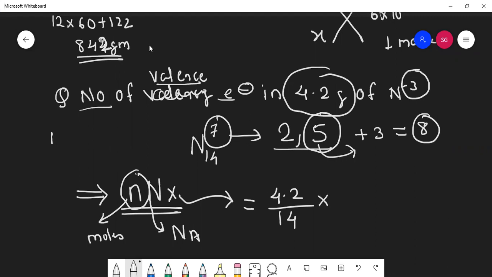Can I take for our convenience Avogadro number as 6 into 10 raised to 23, and X means here what is asked, number of electrons, so it is 8. Find this. Is it coming 0.3?